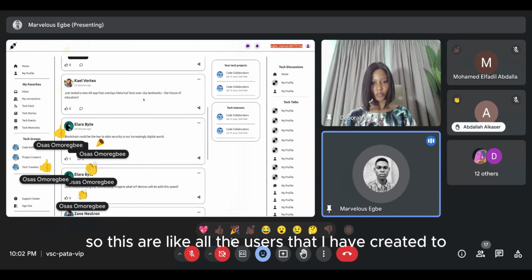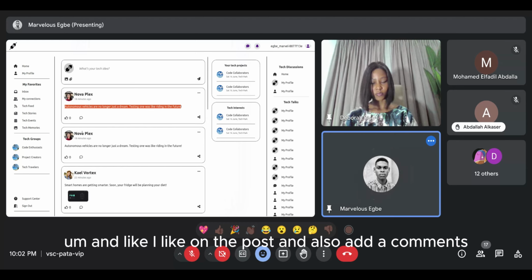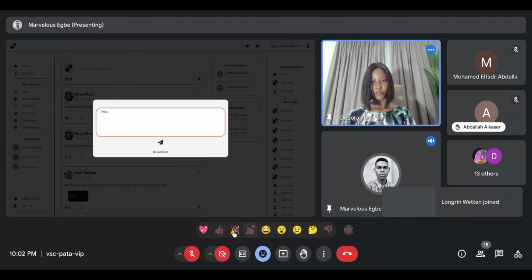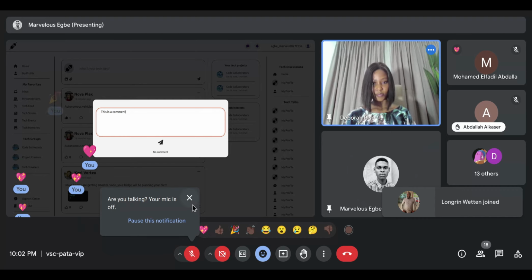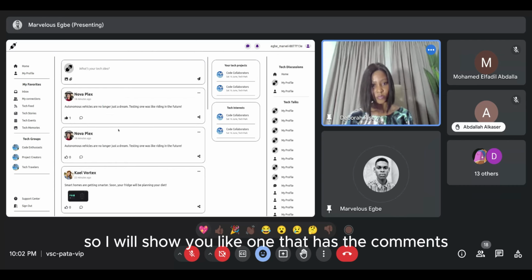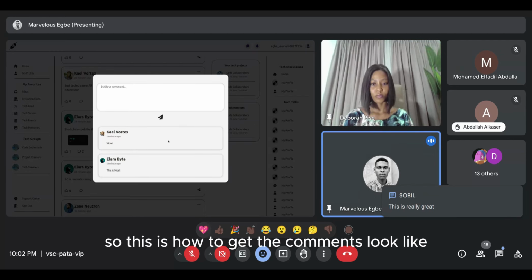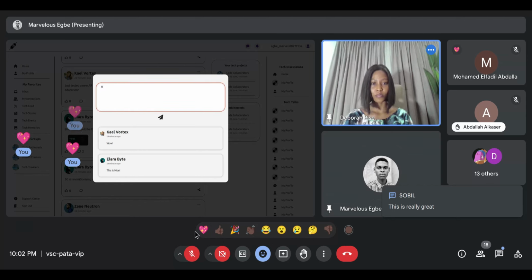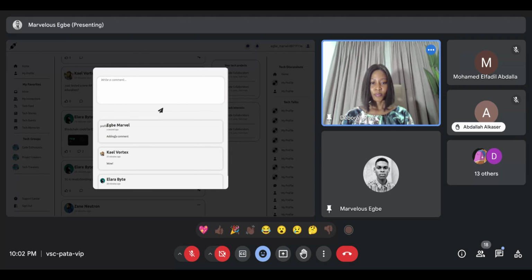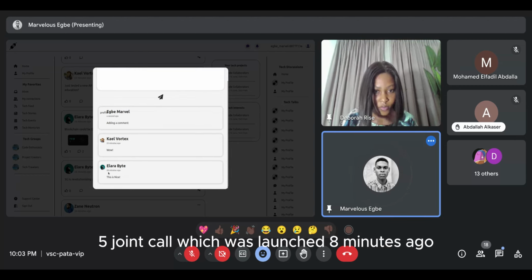These are other users that I have created to upload a post, and I can like the post and also add a comment. I haven't uploaded the profile, so I will show you one that has comments. This is how the comments look, and then I can also add comments. I can see this was done a second ago, this was done 25 minutes ago, and this was done 28 minutes ago.